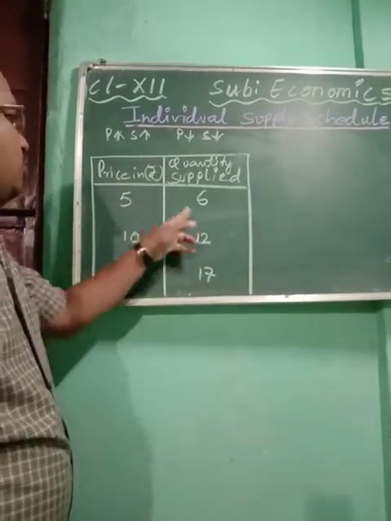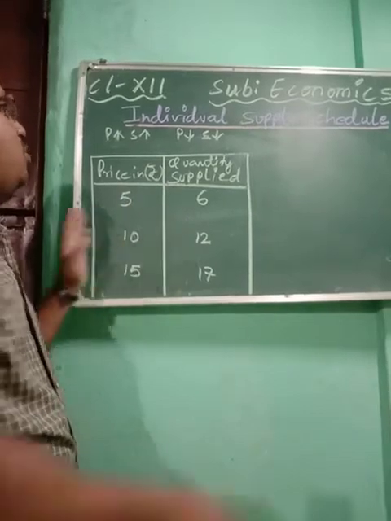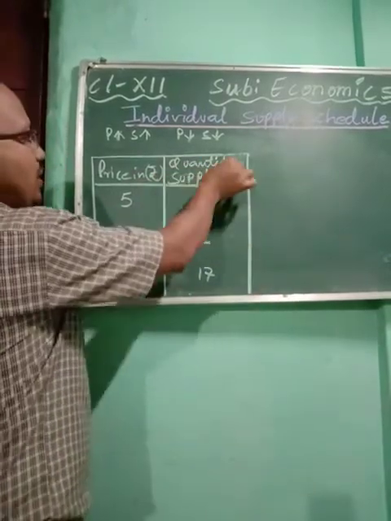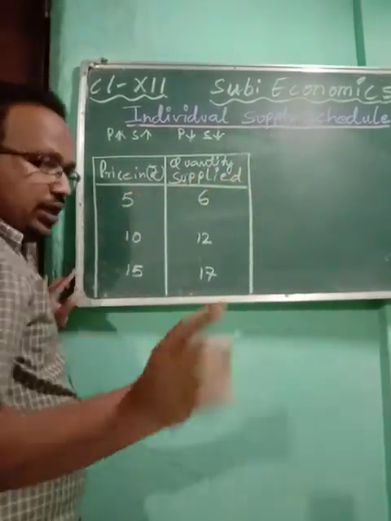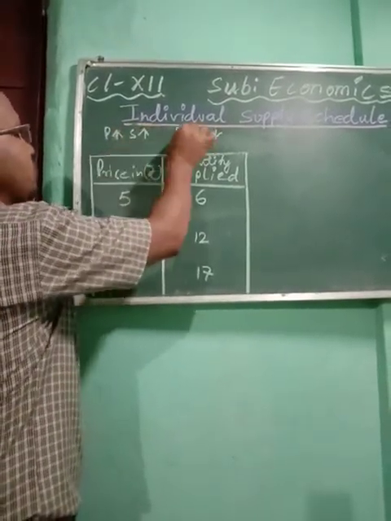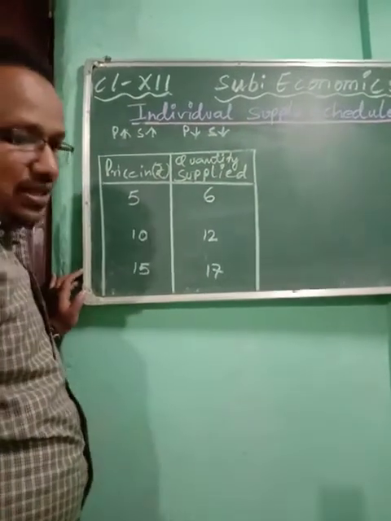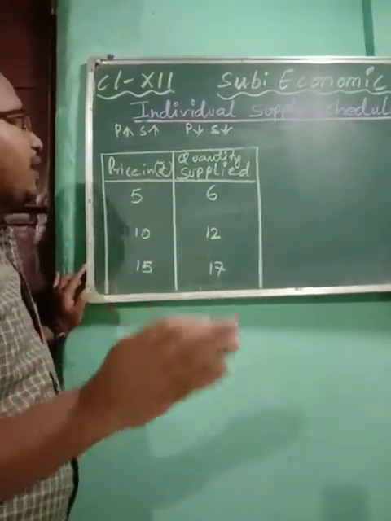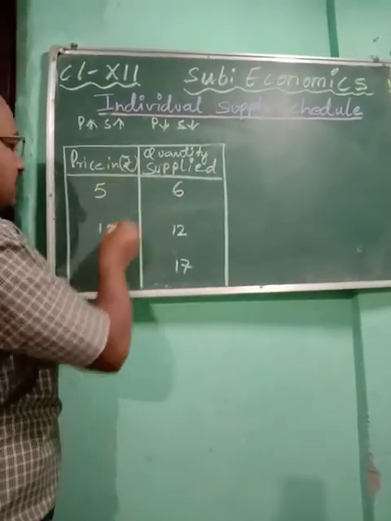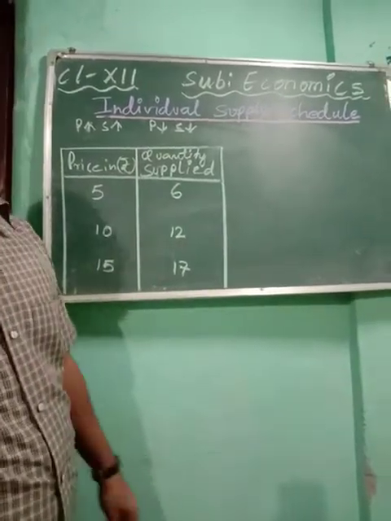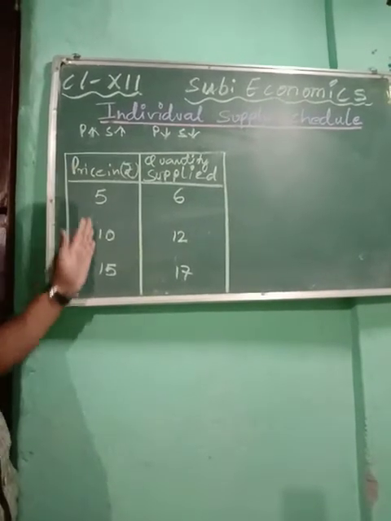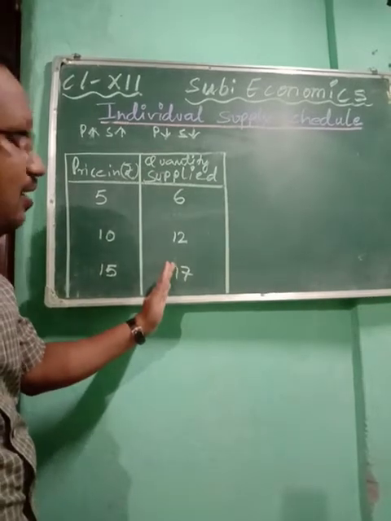So you see, it is very easy to prepare the schedule. Individual supply schedule: price in rupees of a commodity, quantity supplied. We take three prices in ascending order. Just follow the law: when price increases, supply increases; when price decreases, supply decreases, other factors remaining constant. The law is that price and supply both move in the same direction. So when price is less, supply is less. When price increases, supply also increases. So your schedule is completed. When price increases, supply will automatically increase.